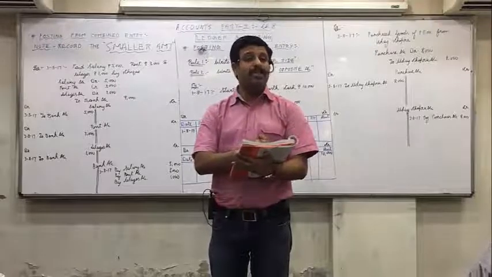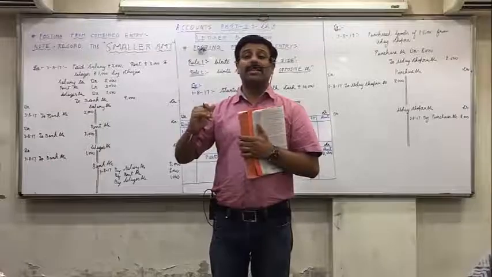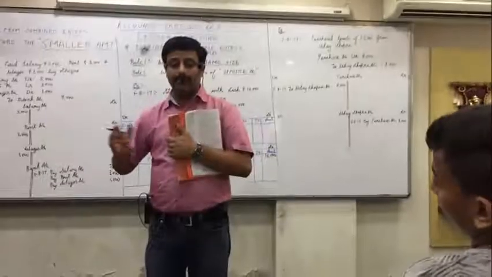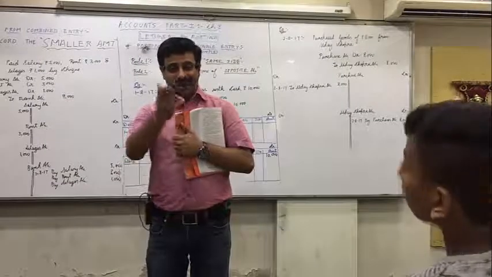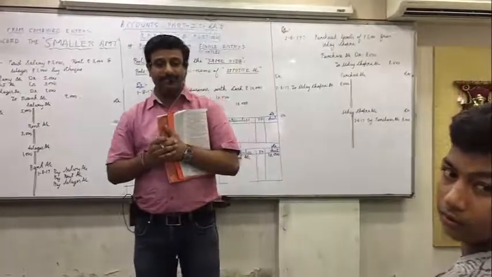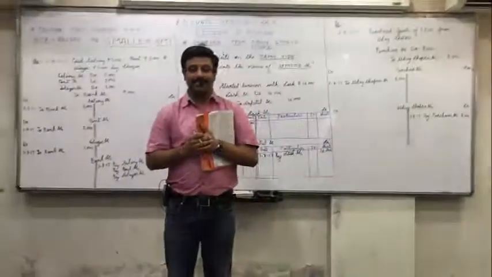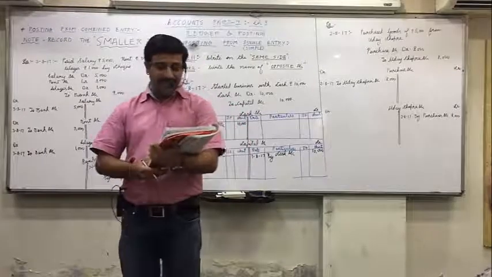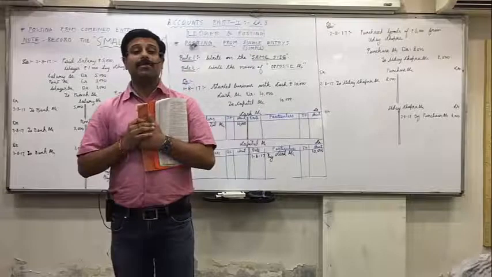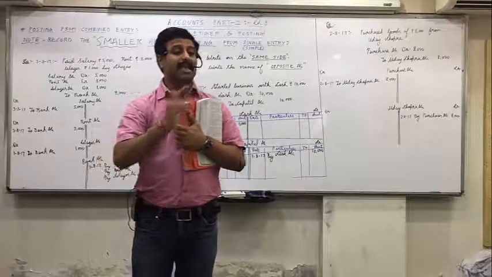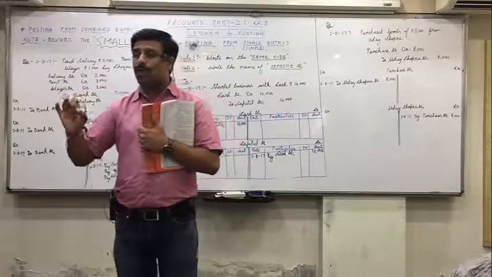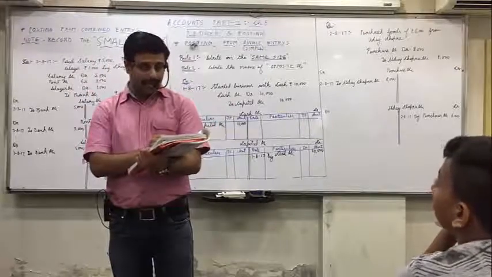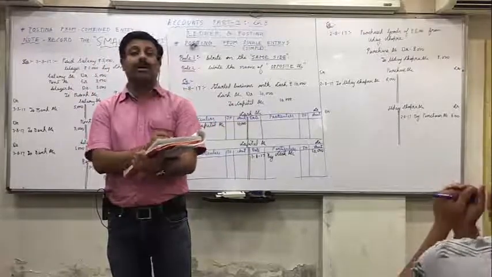Did you already number purchase or not? Yes. No need to make the same account 3-4 times. If the same account comes 3-4 times, you don't have to make the account 3-4 times, you make it one time only. So purchase will not repeat again, okay? Next, cash account also, the third account is cash only.